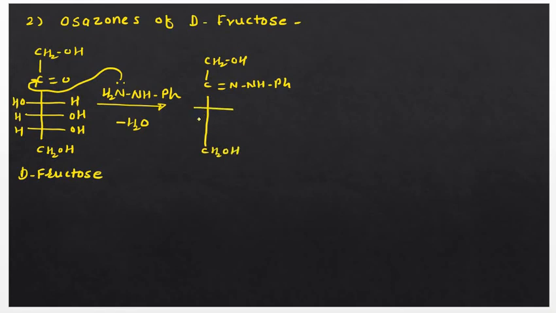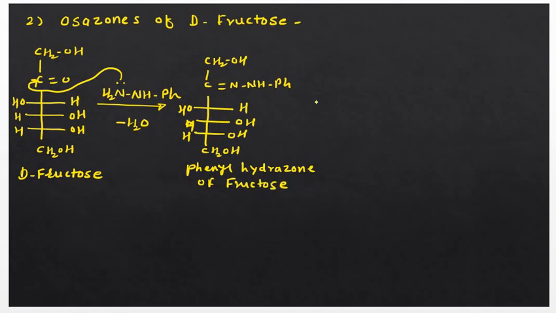So there are three carbons, OH, OH, OH, H and H. Now this is known as the phenylhydrazone of fructose. Okay, now when this phenylhydrazone of fructose again reacts with another molecule of phenylhydrazine, PhNHNH2.